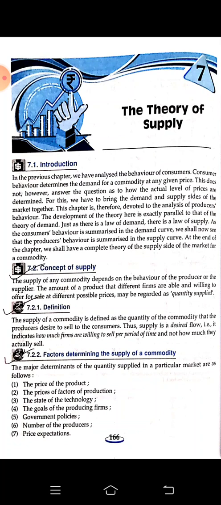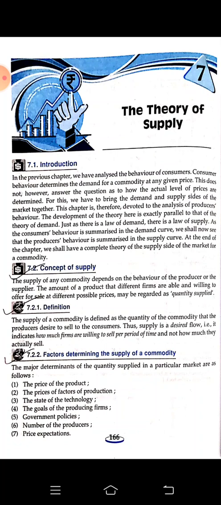So, how much are they willing to sell and send out to the market per period of time? That means that it is calculated on the basis of time, not like 5 years and 10 years. Yearly it is basically calculated, but monthly also it can be done.